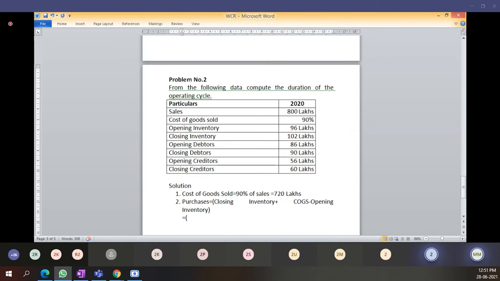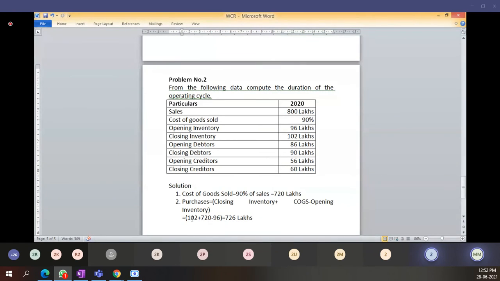I will write it again for you. Closing inventory 102. 102 plus 720 minus 96. Okay, this is right. 726.